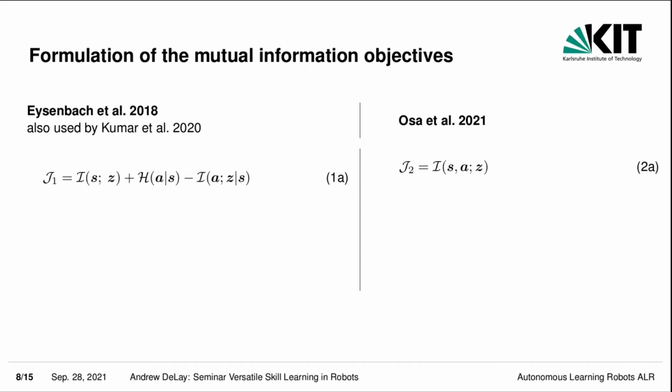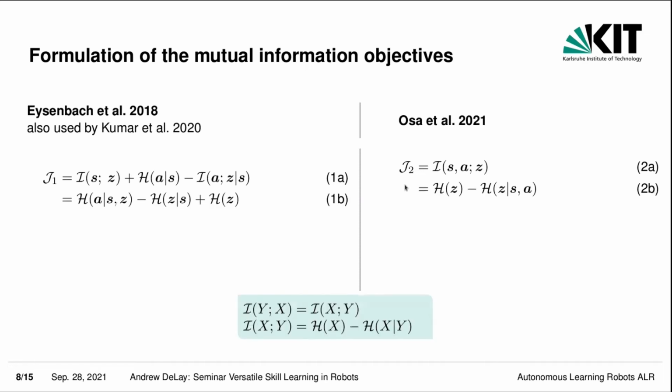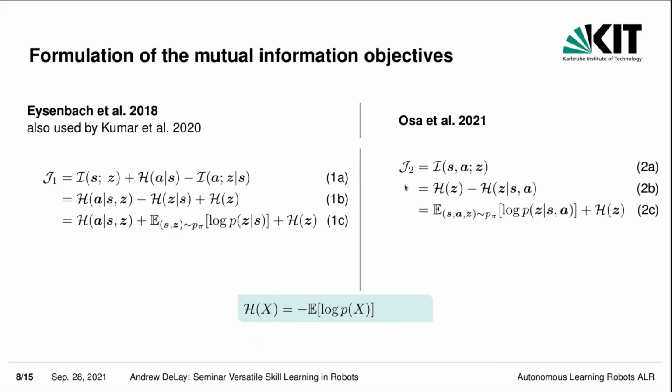Rewriting these mutual information objectives in terms of entropy gives us equations 1b and 2b, and rewriting the entropy term as an expectation of the log probability gives us this. And now we have a problem, because the distribution here is the posterior distribution of the skill given the state, or also the action. And it cannot be calculated directly. It is intractable.